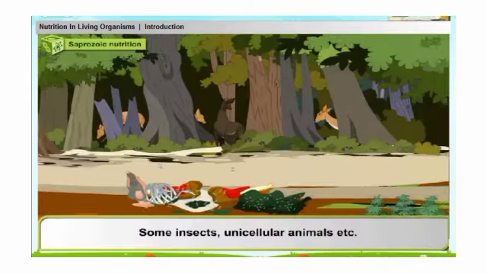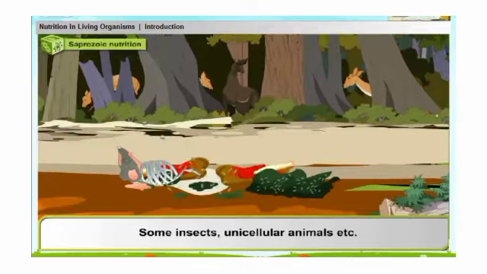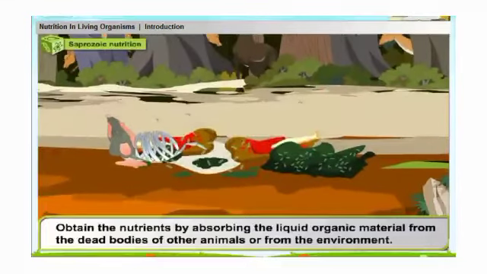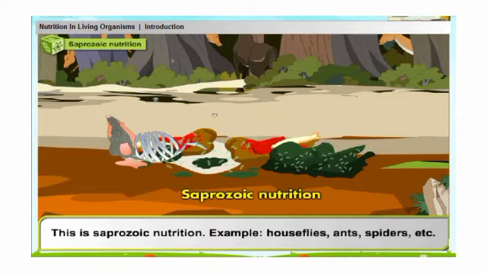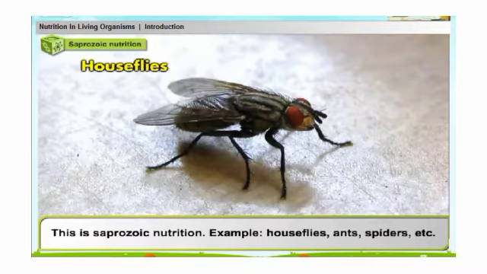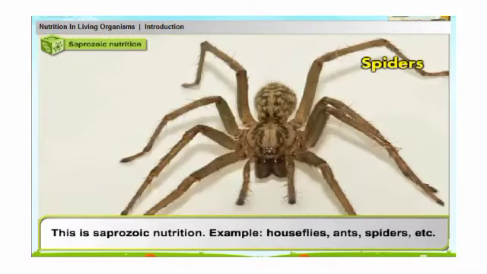B. Saprozoic nutrition. Some insects, unicellular animals, etc. obtain the nutrients by absorbing the liquid organic material from the dead bodies of other animals or from the environment. This is saprozoic nutrition. Examples: houseflies, ants, spiders, etc.